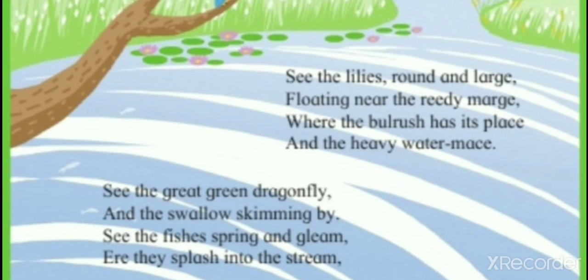and there tall grasses grow, and where you can see the grass-like plant like the bulrush, wetland grass-like plants, and the water maize. So here the poet is telling that at the edge of the water large round lilies are being grown there, as well as the tall grasses. The plants like bulrush also grow there, and the heavy water maize.